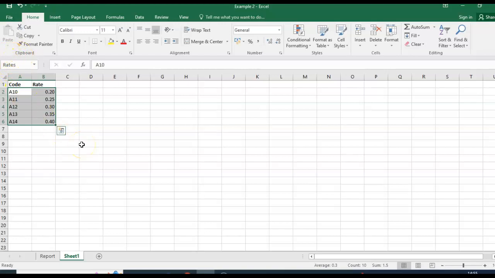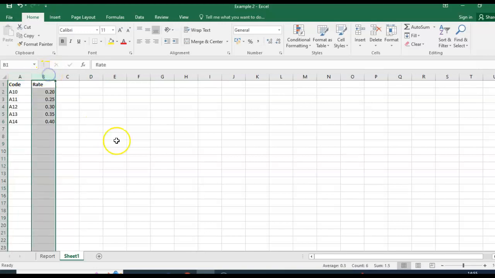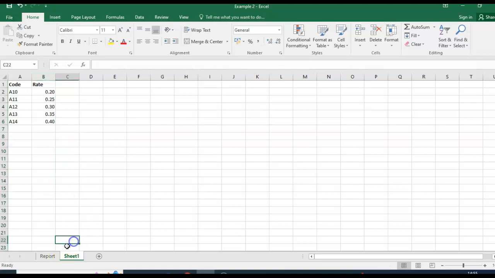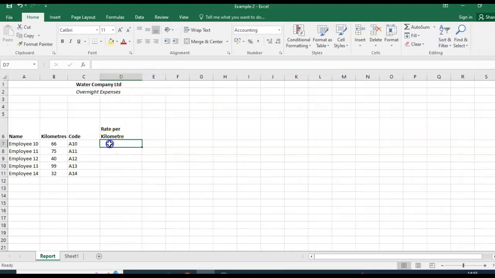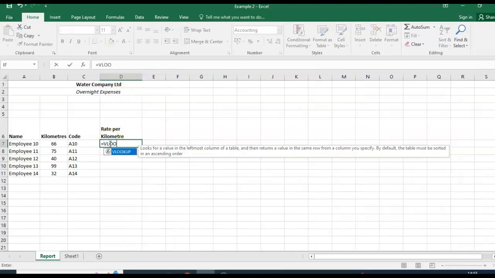The third part relates to the columns. We're looking for a rate, and code is in column 1, rate is in column 2. So 2 will be the last part of that function. If I go back in again, I'll type it. So equals VLOOKUP, open my bracket.